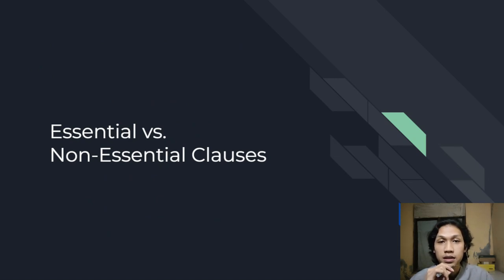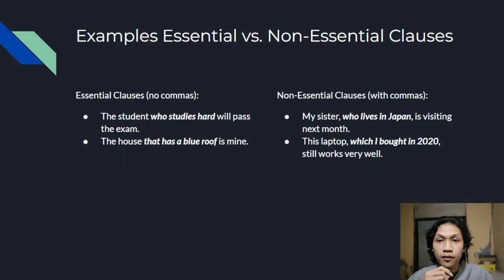Essential and non-essential clauses. An essential clause gives necessary information about a noun, so we don't use a comma. A non-essential clause adds extra information, and we separate it with commas. Examples for essential clauses. The student who studies hard will pass the exam. And the house that has a blue roof is mine. These clauses are needed to identify which student or which house.